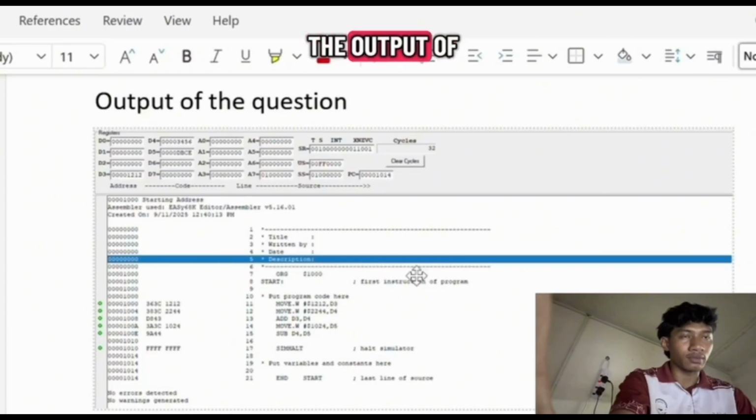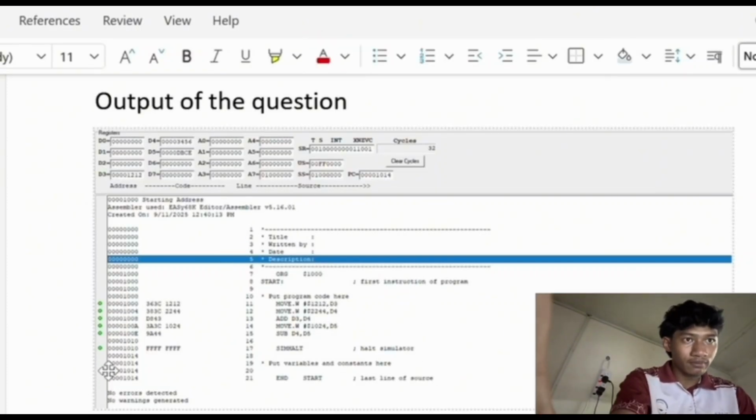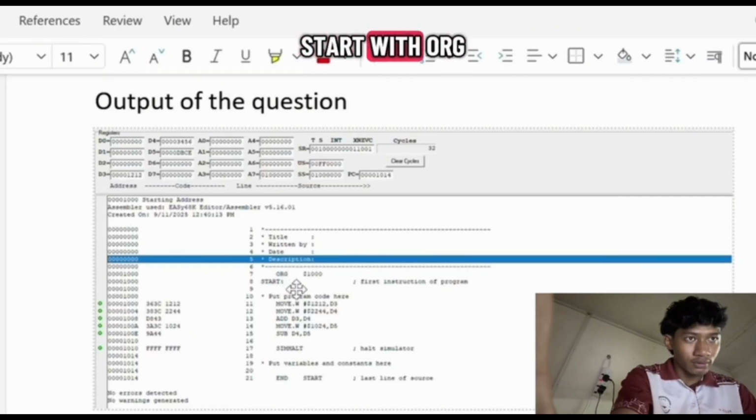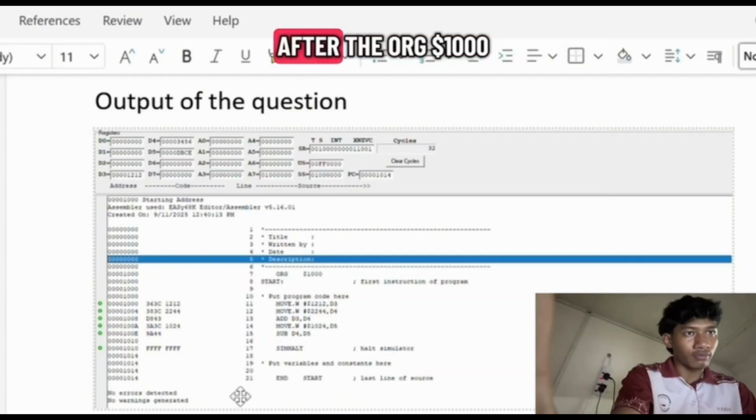So here is the output of the question. As you can see, the first line starts with ORG $1000, and the instructions start after the origin 1000.